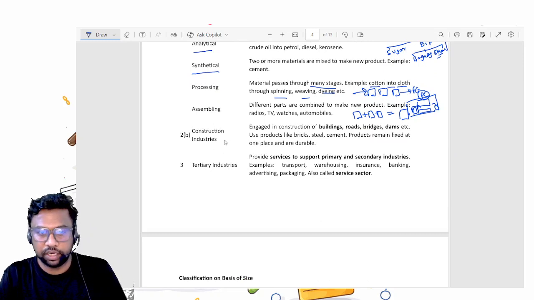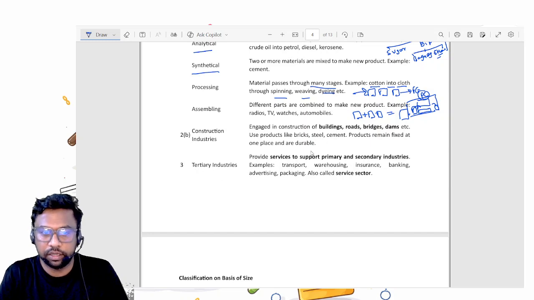Then the second one is your construction industry, engaged in construction of buildings, roads, bridges, dams, etc. It uses products like bricks, steel, cement. The product remains fixed at one place and is durable. Okay, simple to understand. Now tertiary industry.